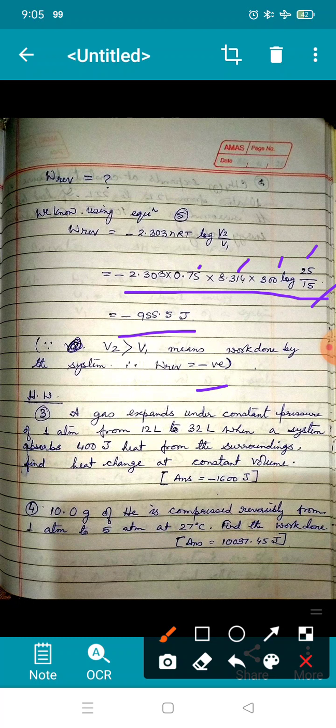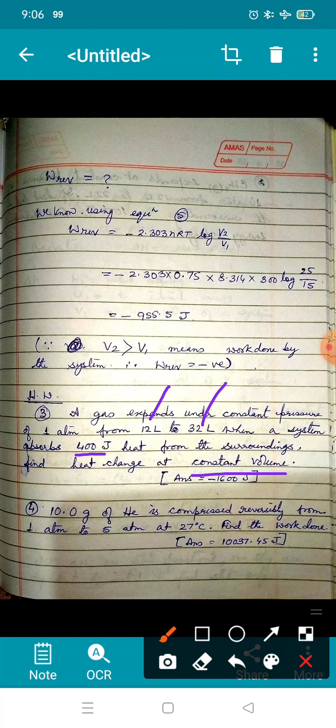Next, two homeworks you are supposed to do. A gas expands under constant pressure of 1 atmosphere from 12 liters to 32 liters. So 12 liters will be V1, 32 liters will be V2. When a system absorbs 400 joules of heat, that means Q is 400. What will be the sign that you need to decide? Find the heat change at constant volume. So you have to find out delta U, remember constant volume. So which formula to be applied, you find out accordingly.